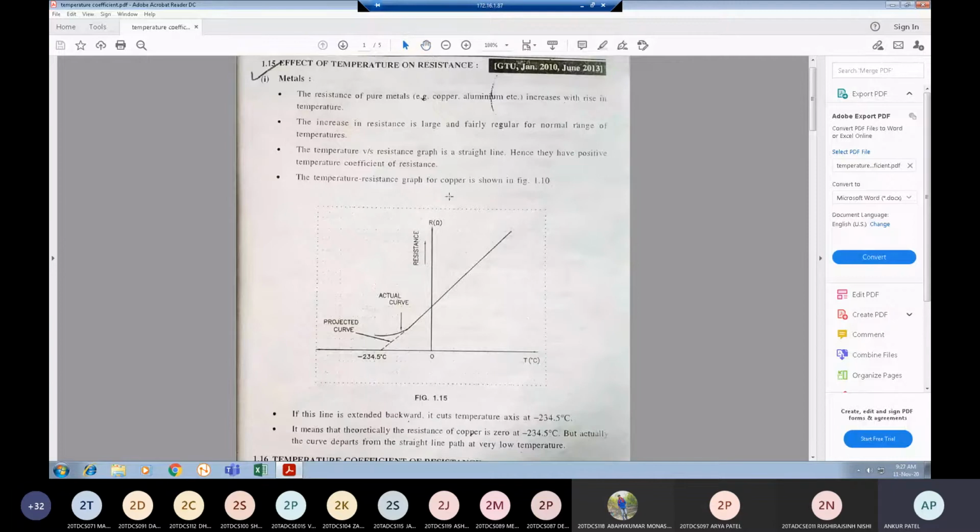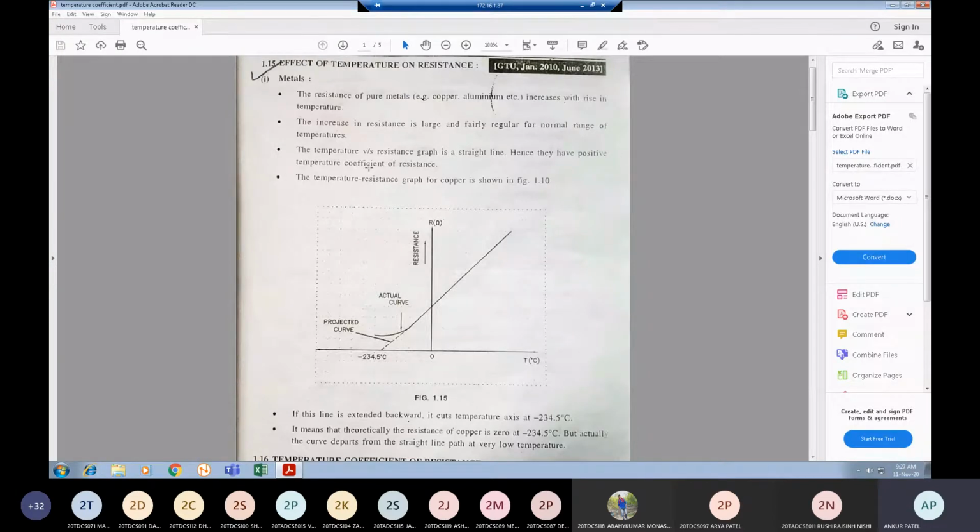So, effect of temperature on resistance. You can see in the graph, in positive temperature, we are getting a linear relationship between resistance and temperature. When we raise the temperature, resistance also increases. Suppose we are taking a pure metal, copper or aluminum. They have a positive temperature coefficient of resistance. Why is it called positive temperature coefficient of resistance? Because when we raise the temperature, resistance also increases. That's why pure metals have a positive temperature coefficient of resistance.